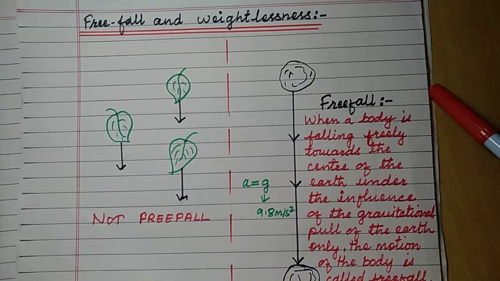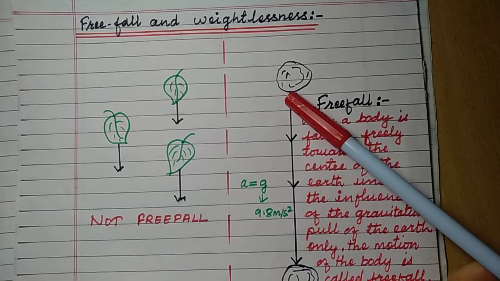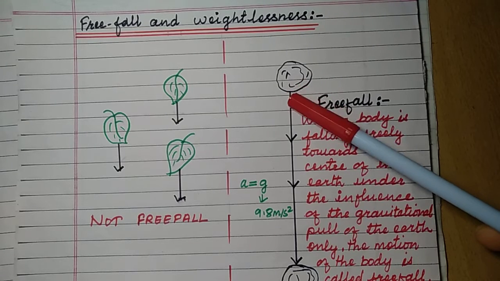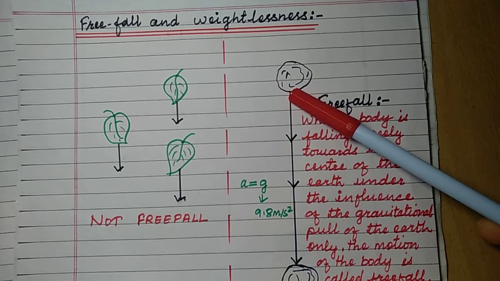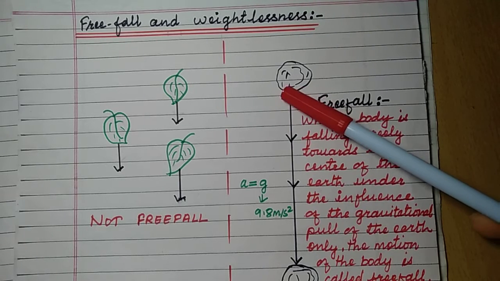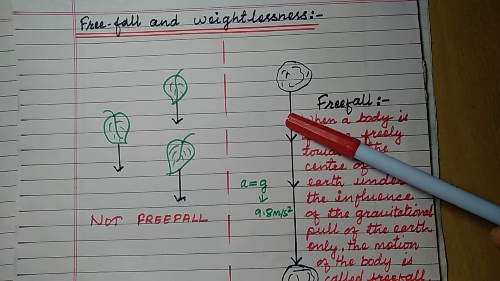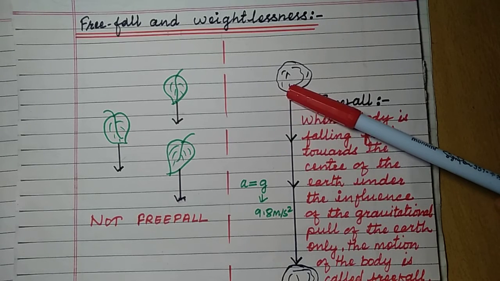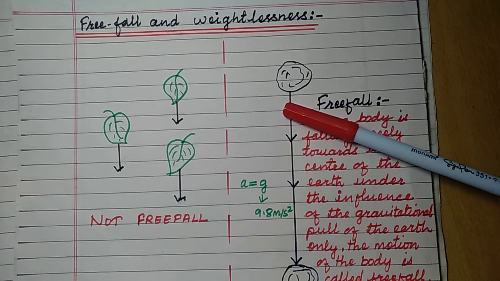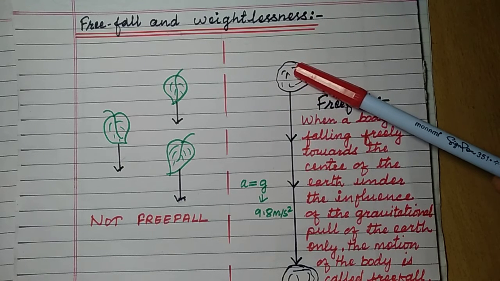Whereas in this case, upward air resistance is acting on the surface of the stone also, but the surface area of the stone is very small. That means a small upward air resistance is acting on the surface, and the force of upward air resistance is very much smaller than the weight of the stone.